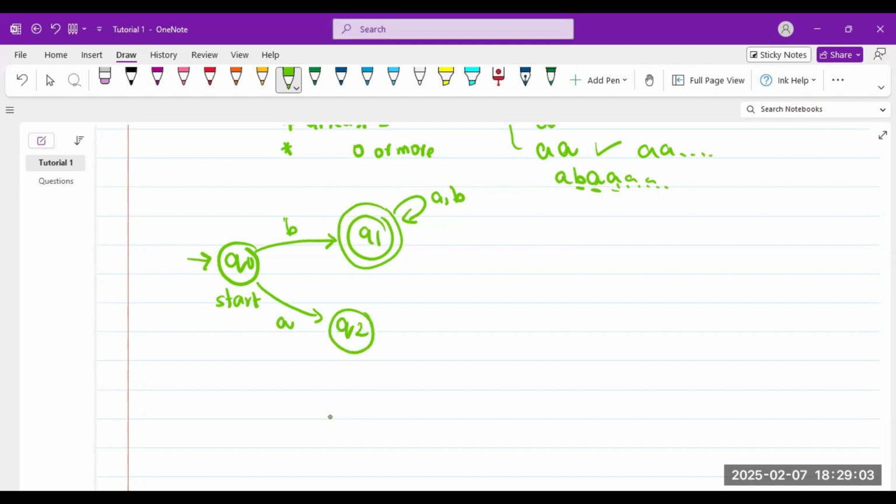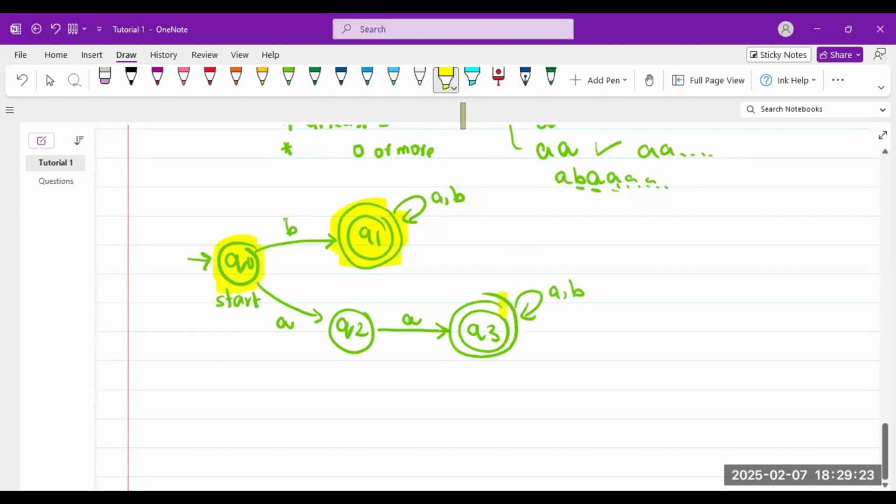Q0 is complete and Q1 is complete. After Q2, if I get an A and I get an A again, boom, I win. Accepted. So Q3 is complete.